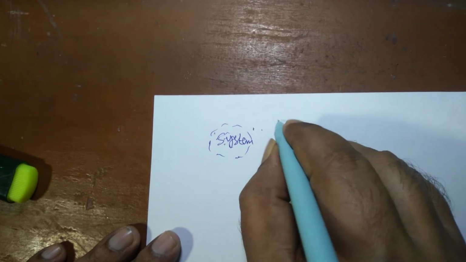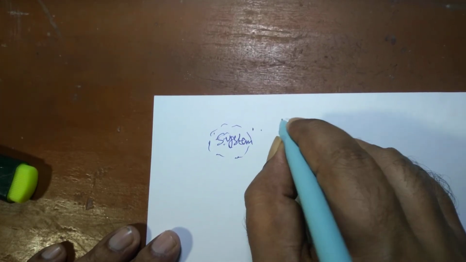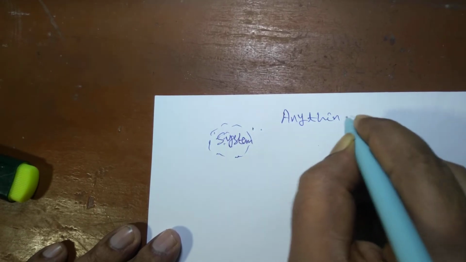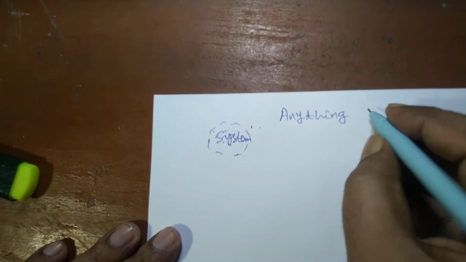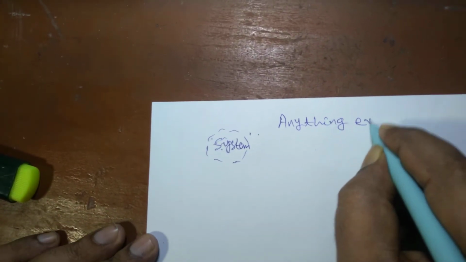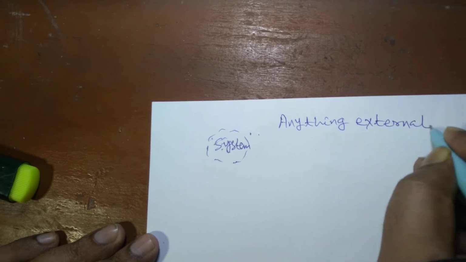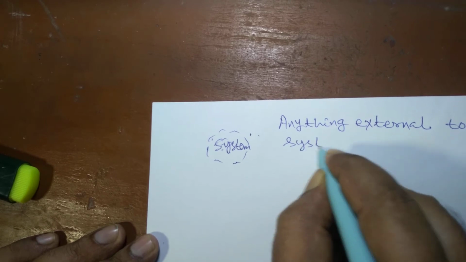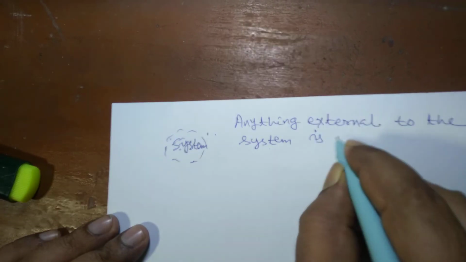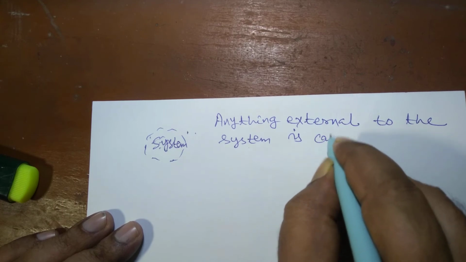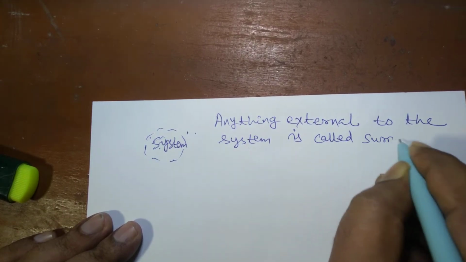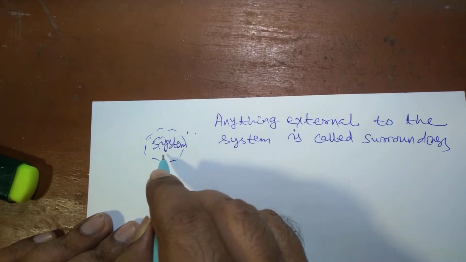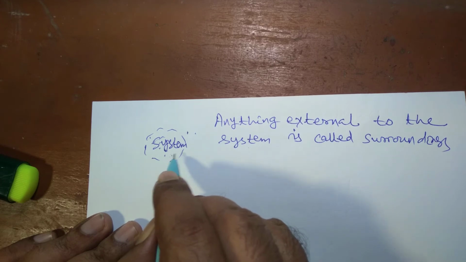You can define it like this: anything external to the system is called surroundings. We said that a certain quantity of matter or fixed region in space which is chosen for study or investigation is the system.